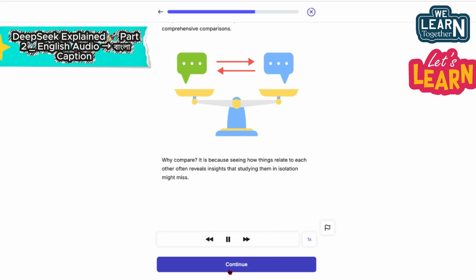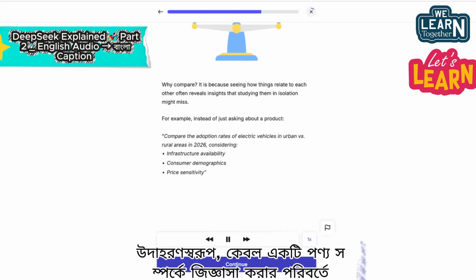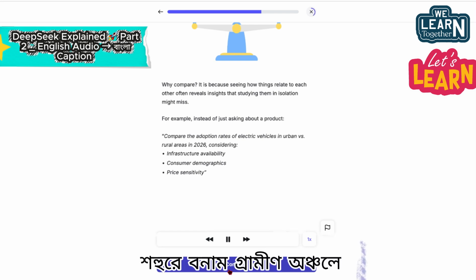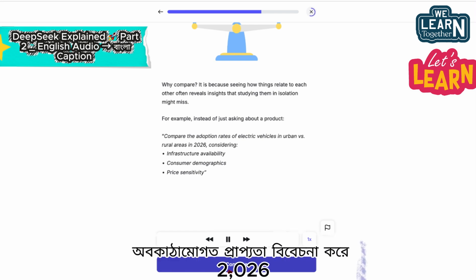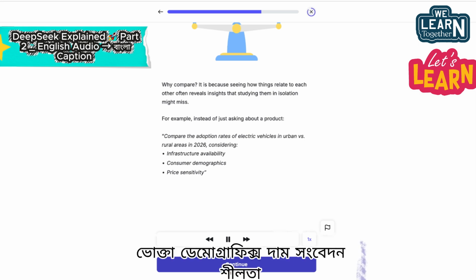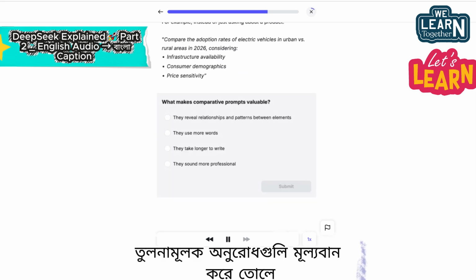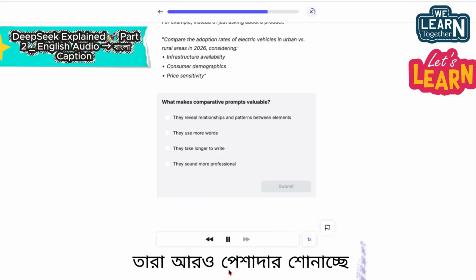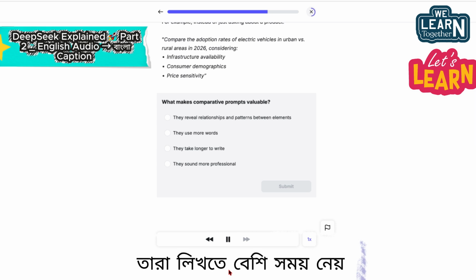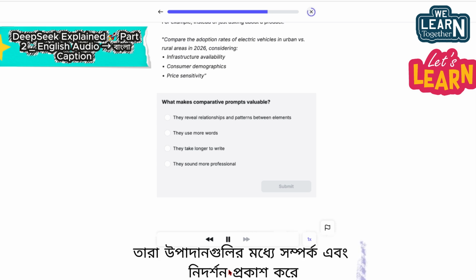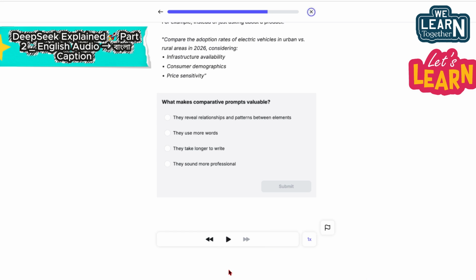might miss. For example, instead of just asking about a product, compare the adoption rates of electric vehicles in urban versus rural areas in 2026, considering infrastructure availability, consumer demographics, price sensitivity. What makes comparative prompts valuable? They sound more professional. They take longer to write. They use more words. They reveal relationships and patterns between elements and